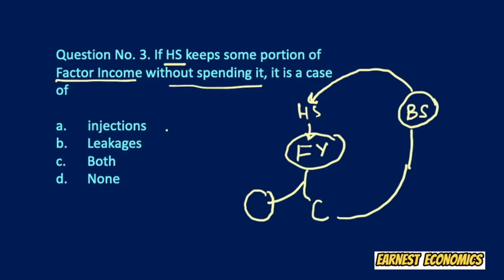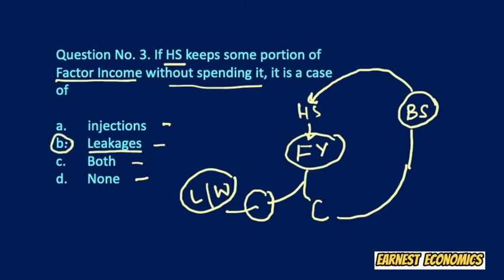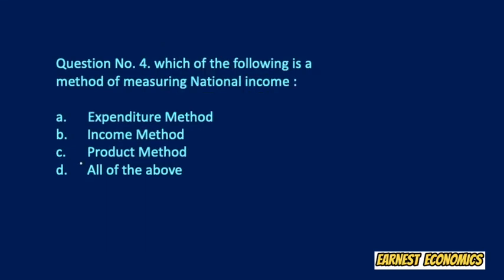It's a case of injections, leakages, both, or none of the above. This is a case of leakages or withdrawals, because you are withdrawing some amount from the circular flow of income. So our right answer is leakages, the B option.